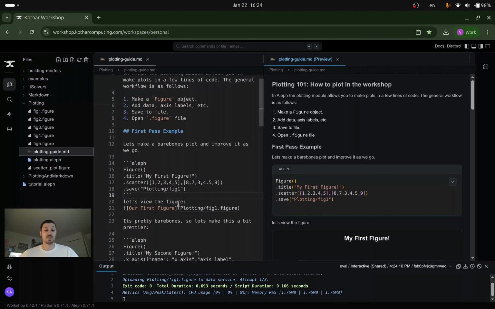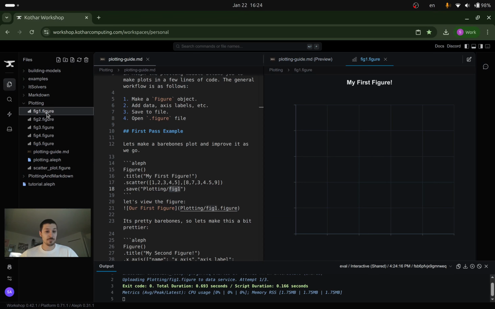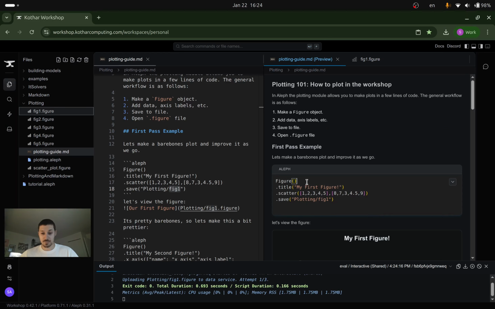And it created figure 1. In my code here, I asked for figure 1. So I can go to figure 1 here, and I just put in some data. If I look at the code, all I did is I made a figure, I gave it a title, and I chose in my figure to have a scatter plot. So I use the .scatter method, and then I save it. Very simple. It's very bare bones. It just gets the job done. Just note that these methods are all chained onto the figure call.